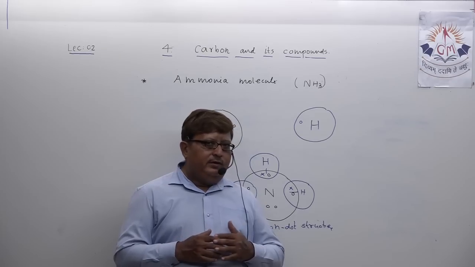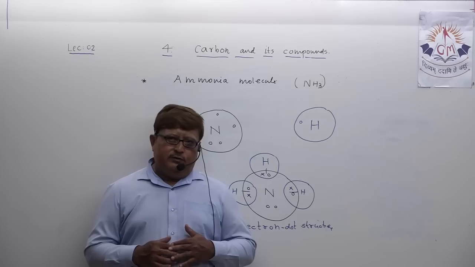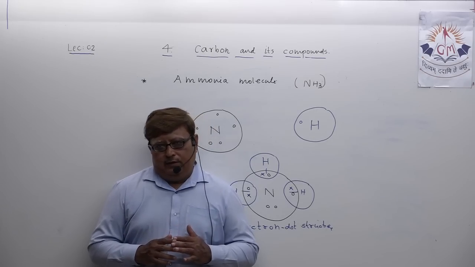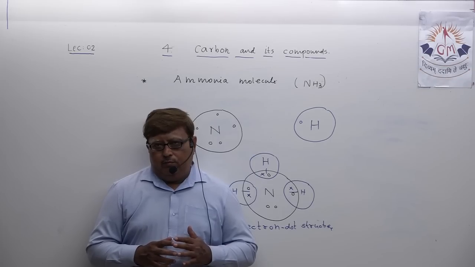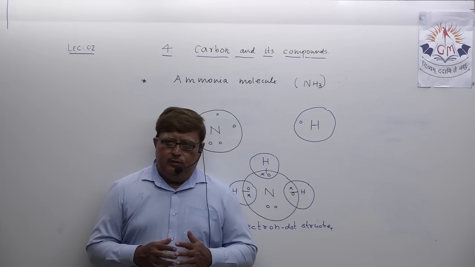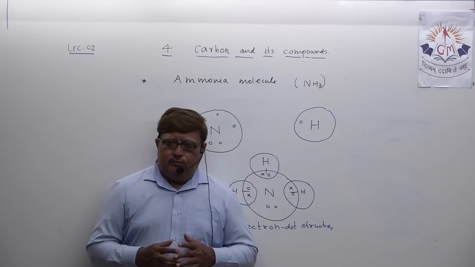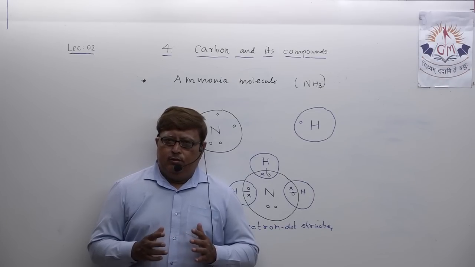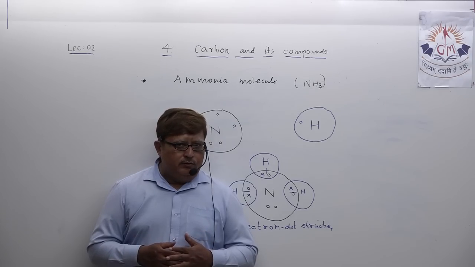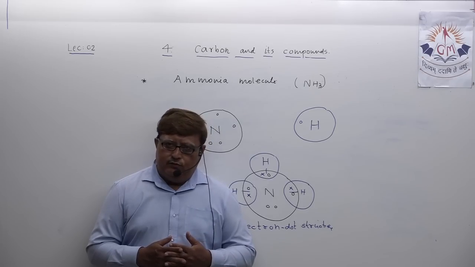So in chapter number 4, in 2 lectures, you have already covered formation of covalent bonds, maybe single, double, triple, whatever. Also we discussed formation of molecules in 2 covalent compounds. One is methane, the formula you know CH4, and the other is ammonia NH3.